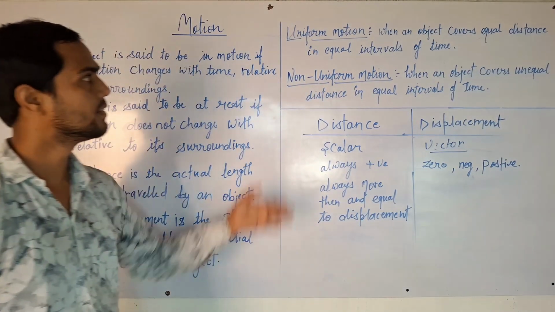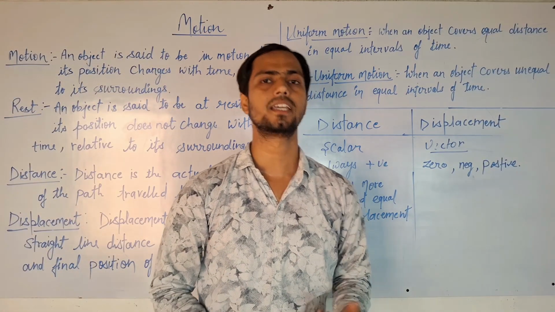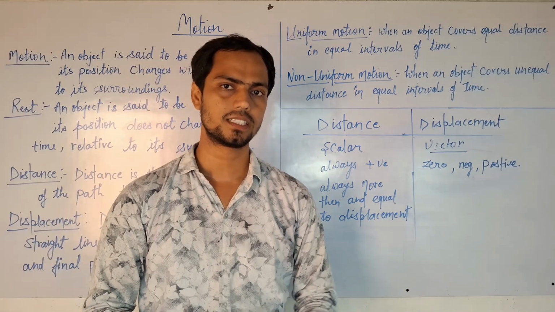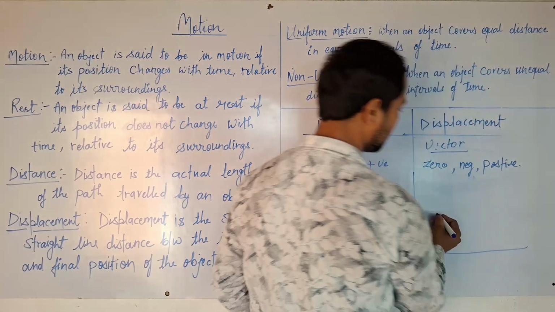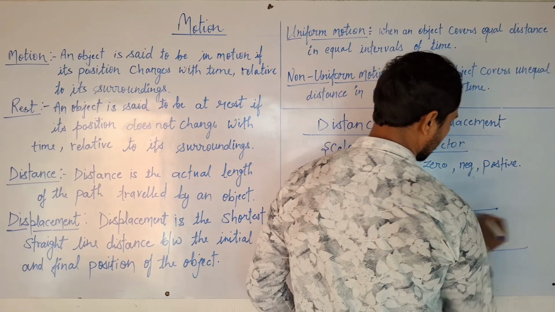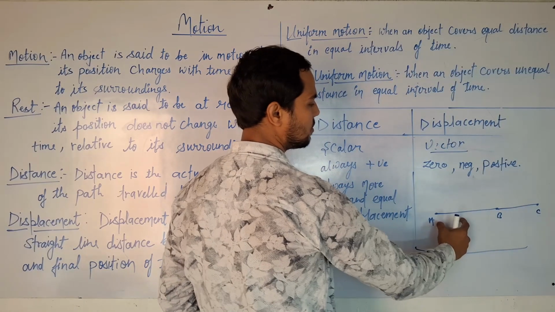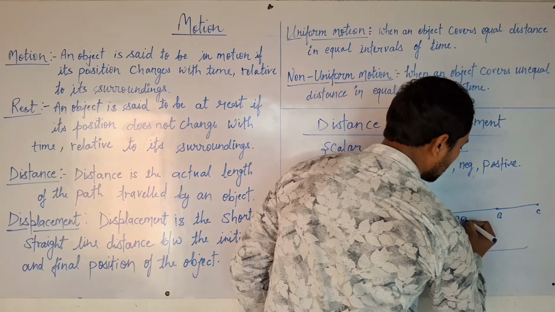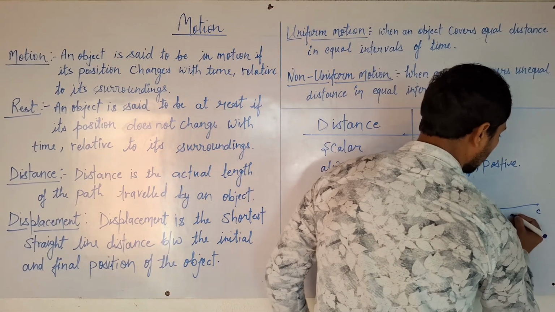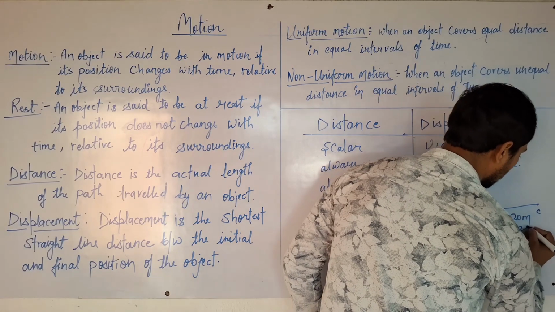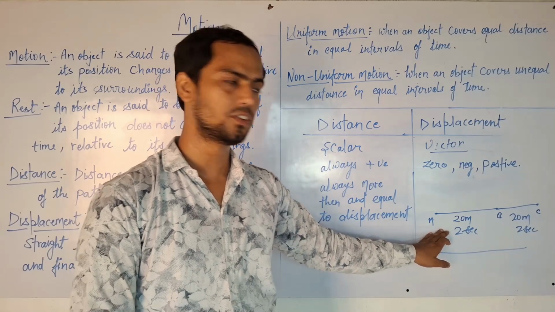Now move to uniform motion. What is uniform motion? When an object covers equal distance in equal time, we say the object is in uniform motion. For example, an object goes from A to B and B to C. The first half covers 20 meters in 2 seconds, and the other half also covers 20 meters in 2 seconds. So we can say that this type of motion is uniform motion.